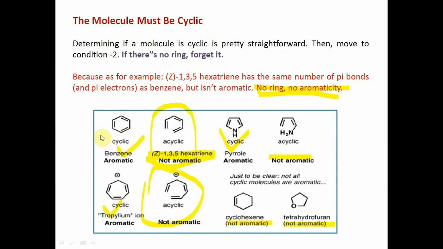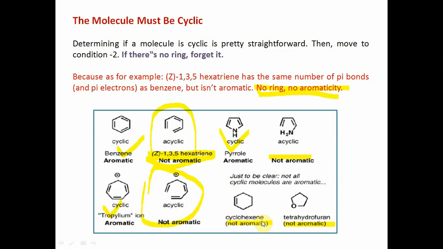Benzene is cyclic, 6 pi electrons, aromatic. 1,3,5-hexatriene also contains 6 pi electrons, but is non-aromatic. Pyrrole is aromatic. It contains 6 pi electrons: 2 pi electrons here, 2 here, and 2 is the lone pair of nitrogen. This is a similar compound, but it is not cyclic. It also contains 6 pi electrons, but it is not aromatic. Similarly, the tropylium ion is aromatic. This is not a ring structure. Again, it has the same number of electrons as the tropylium ion, but it is non-aromatic.